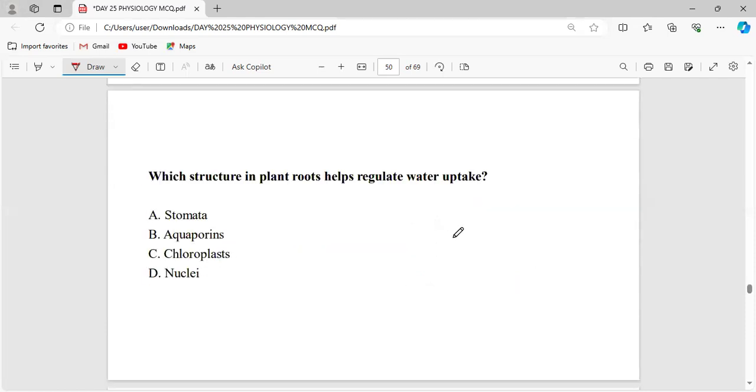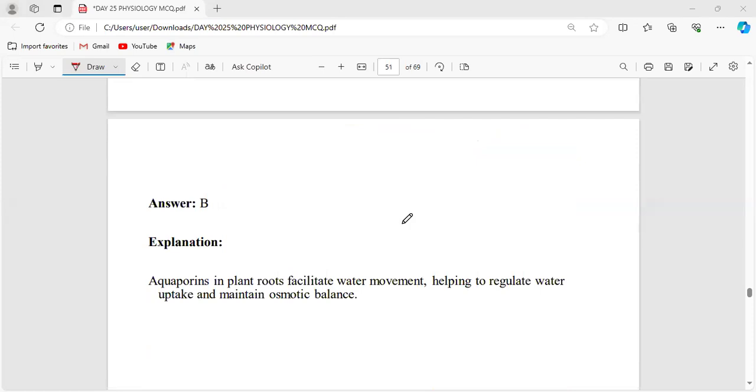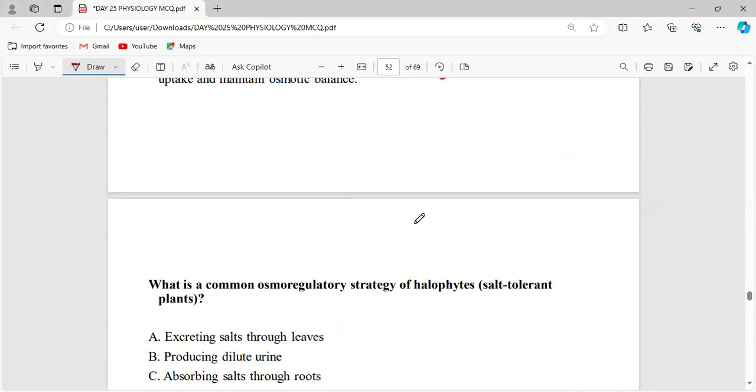Which structure in plant roots helps regulate water uptake? That will be aquaporins. Very good. Plants have more aquaporins in their roots. That helps in regulating the uptake of water and thereby regulating the osmotic balance.